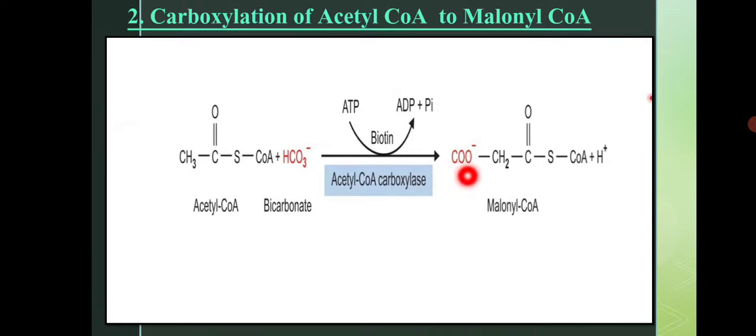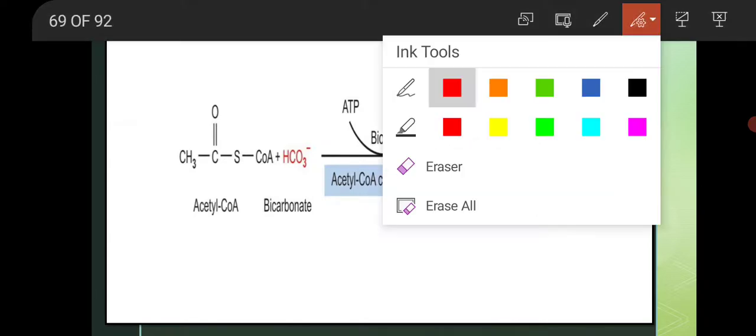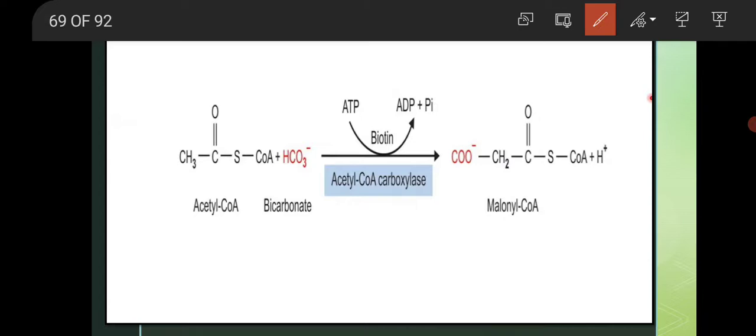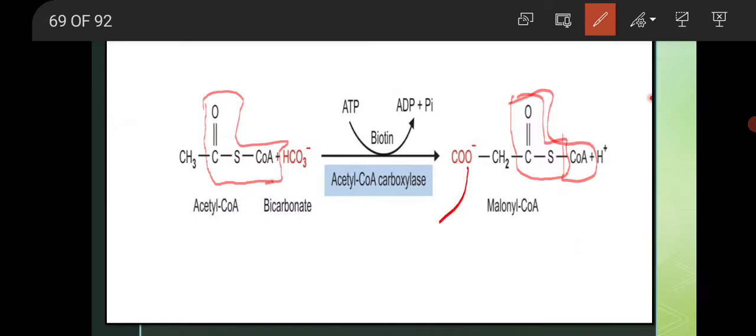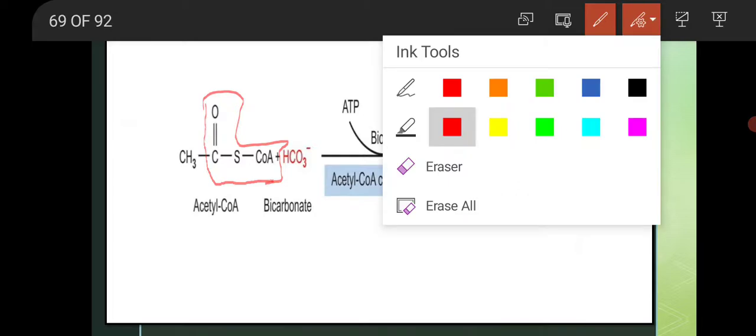Okay, so you can see the structure. Here the part which is same, this part is completely same. This part is the same, and from here there is addition of CO2. So acetyl CoA is converted into malonyl CoA.